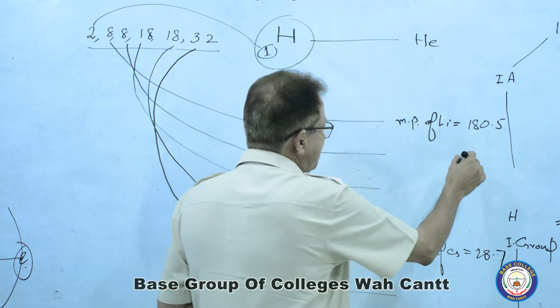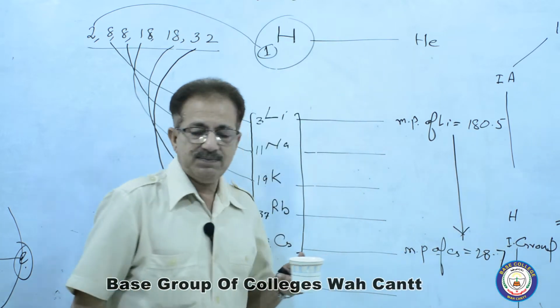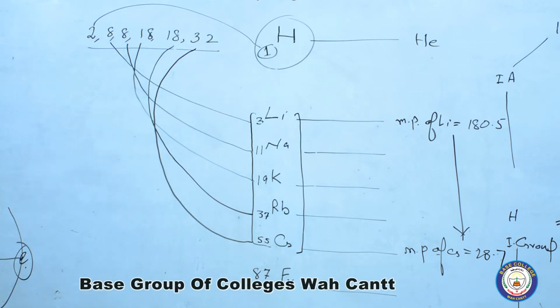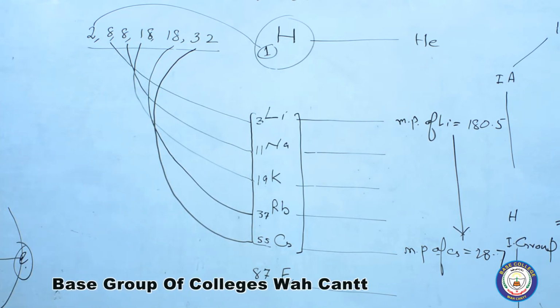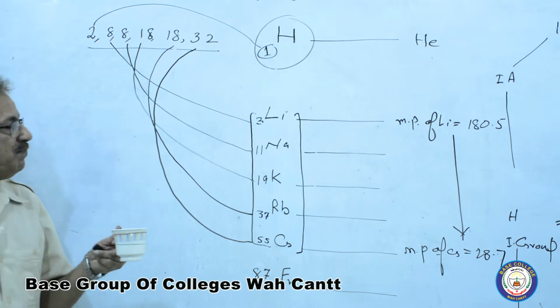It means melting points are decreasing. Similarly, the boiling point.